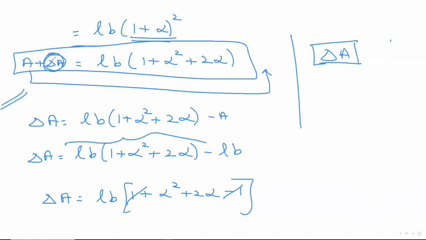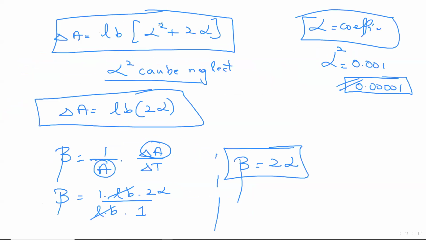Left-hand side was A plus delta A. You won't stop here. I only want the answer for delta A. So keep the delta A there itself. Send the A to the other side. Regular math. Area was equal to length into breadth. We took common. Everything got cancelled. Then I get delta A is equal to whatever. But I realized that alpha only is a very small value. Alpha square will be even smaller. So I neglect the value of alpha square. So delta A becomes LB into 2 alpha.